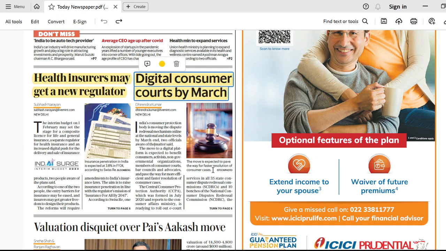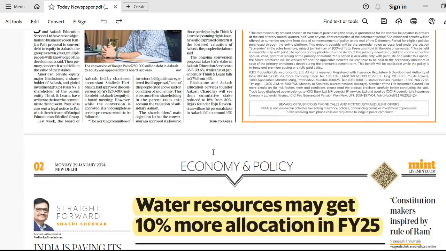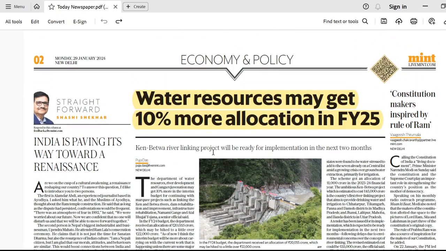Then digital consumer codes by March. All the consumer codes will become digital by the end of March. The government is saying this, and it is directly related to the syllabus because digitalization is a very important and integral part of the economy. All right. आगे चलो. Now this valuation story on Byju's and Akash move. This is about Byju's and Akash. So this is not relevant for us.